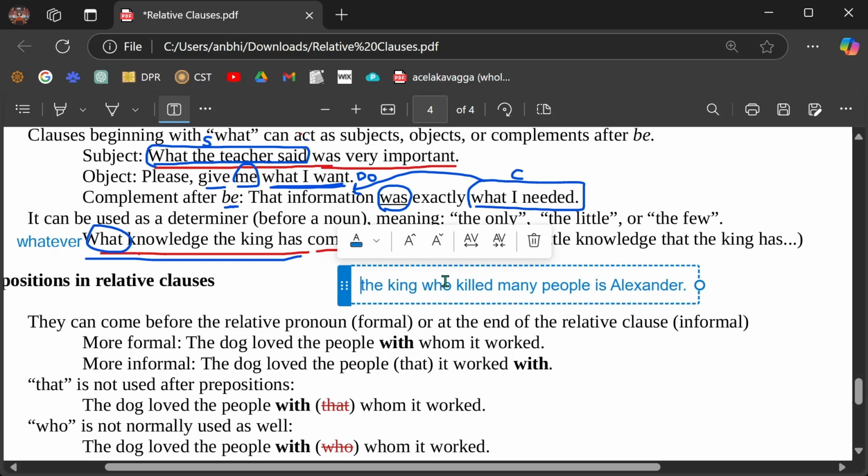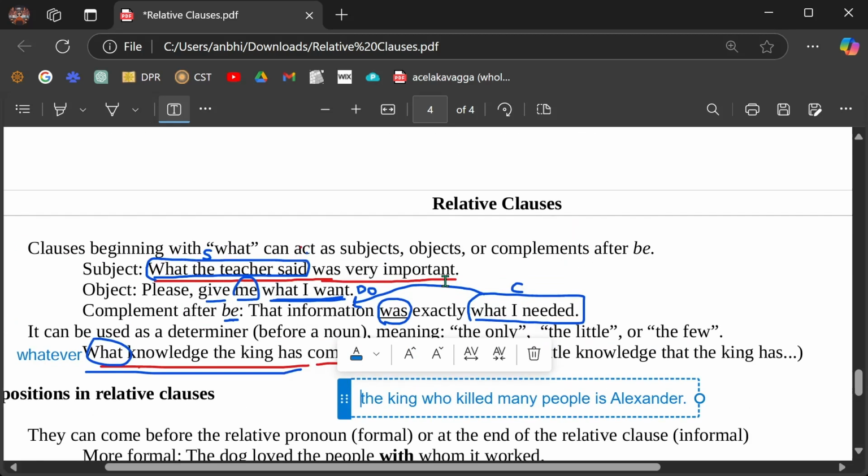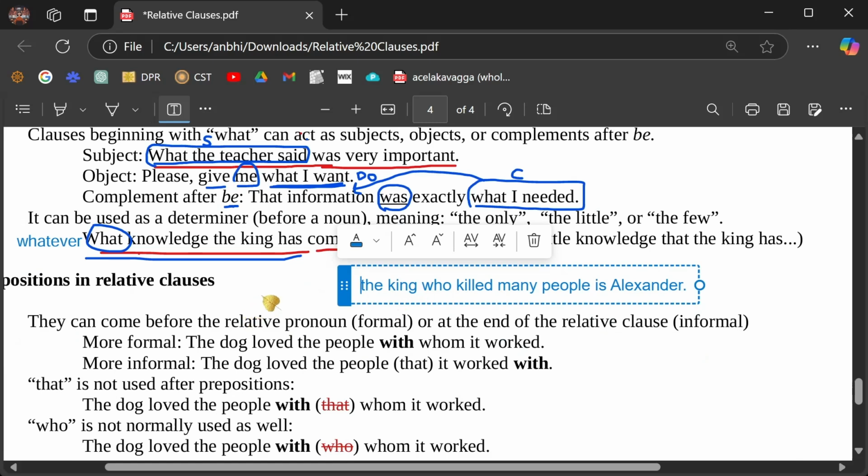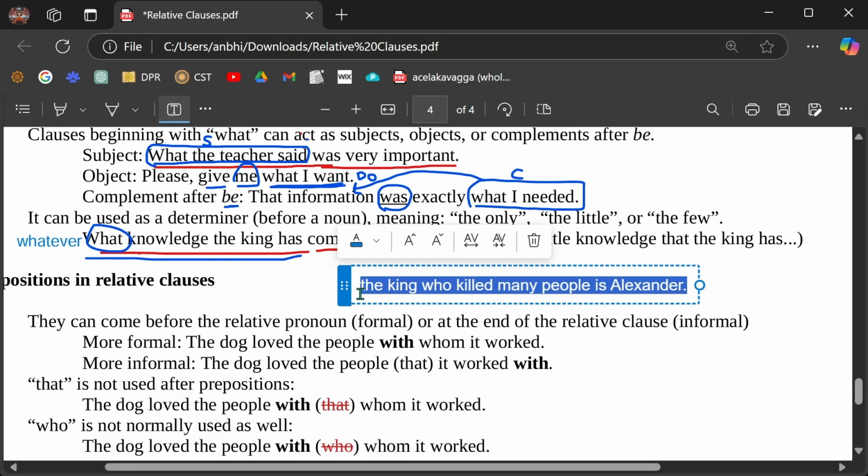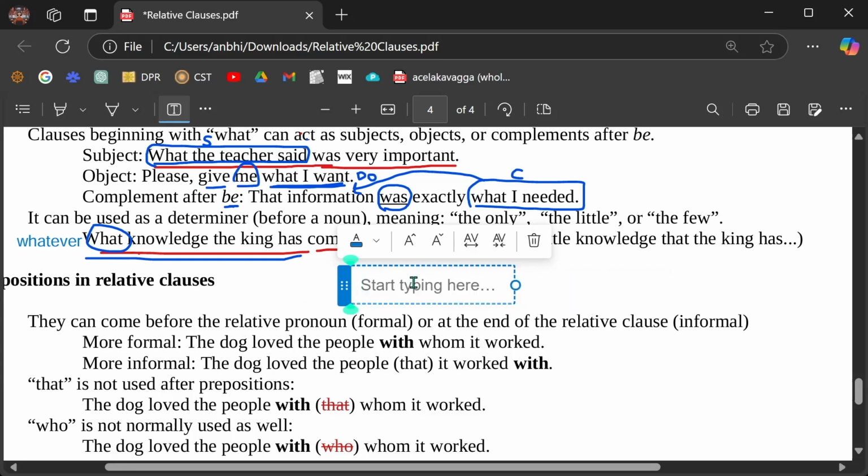But do you have any example? No. Yeah, if you find some example, show me. I would like to see.